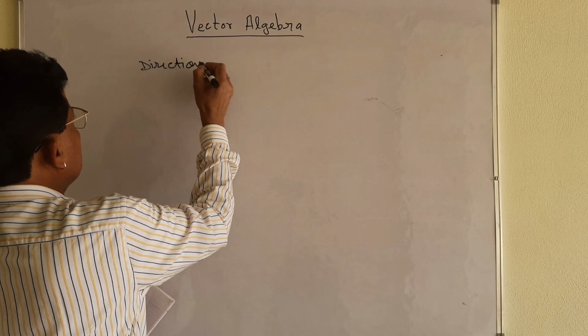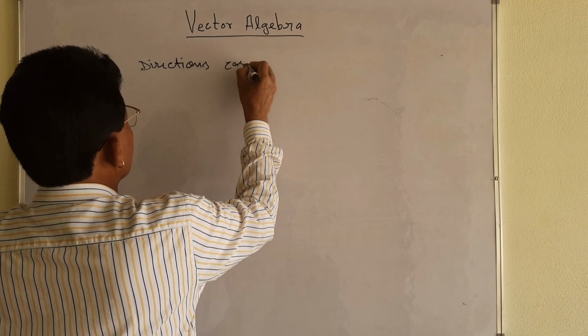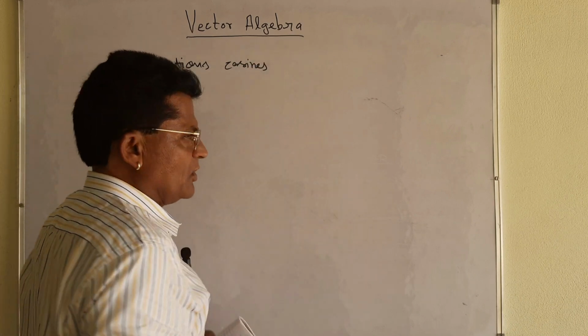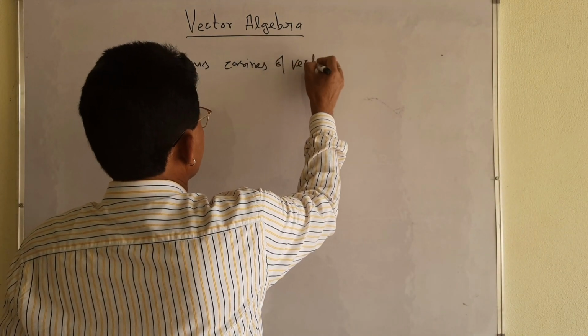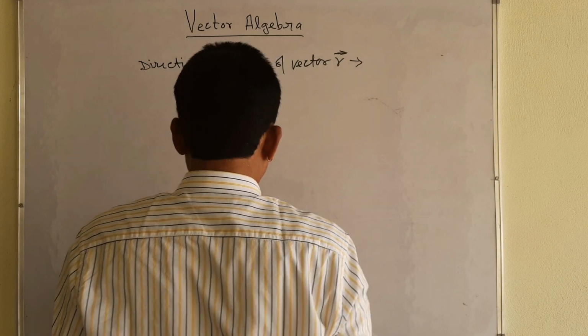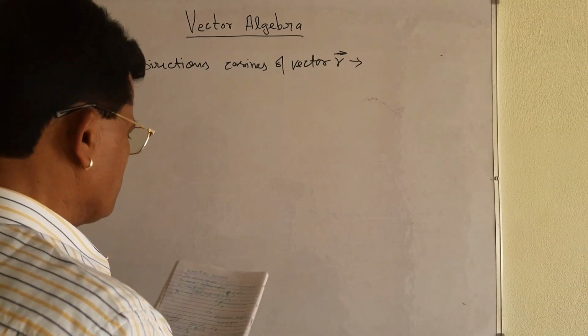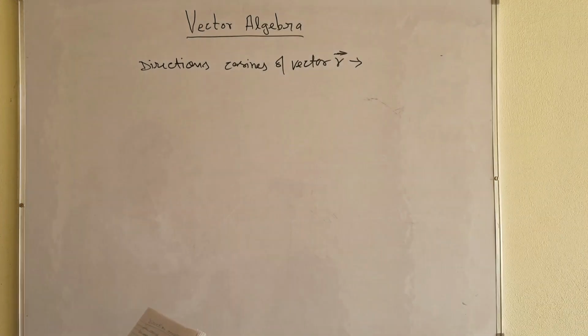And students feel very difficult to understand direction cosine. Direction cosine of what? Of a vector. चलिए मैं लिख देता हूँ. Of vector R. R vector क्या होगा? Just I will write: direction cosine of the vector R. Let me take.